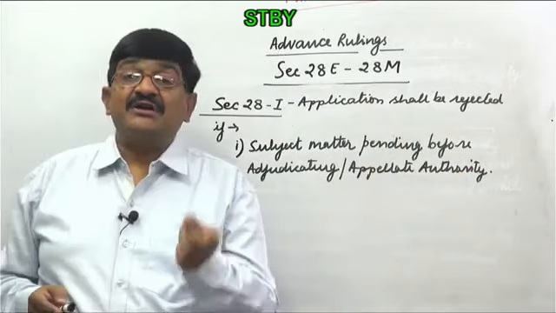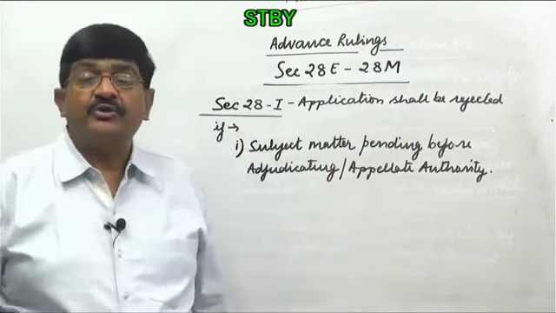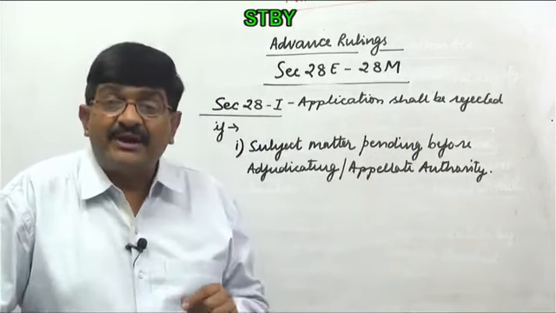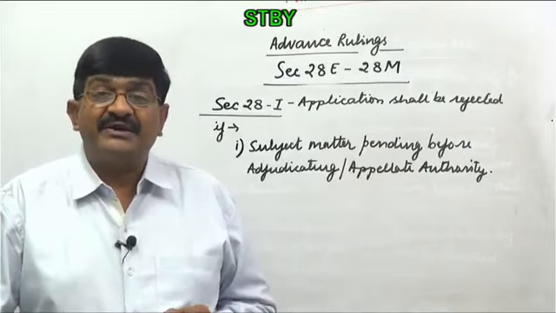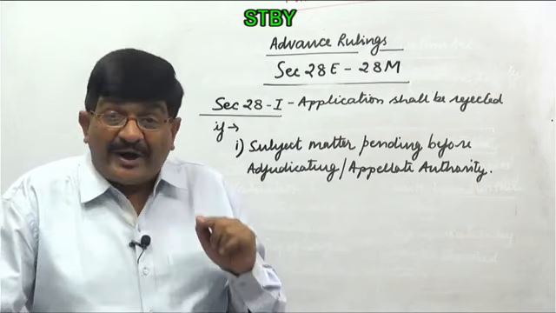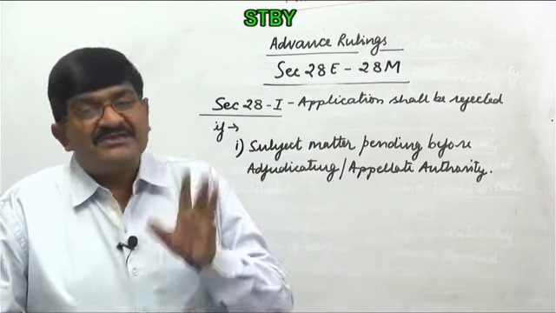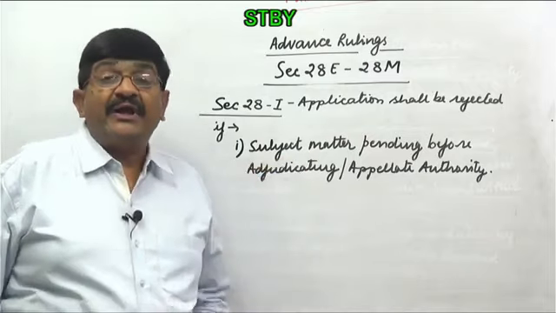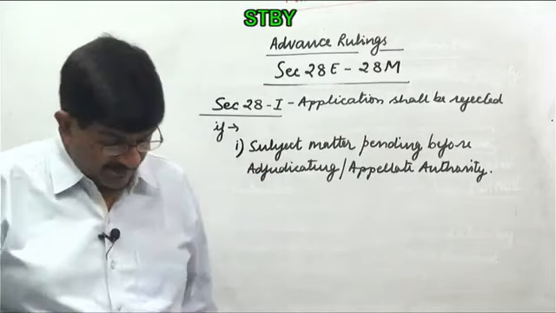So the same subject, same applicant that is pending before the adjudicating authority or the appellate authority. It means the taxable event has already taken place. That's why the adjudicating authority has taken a decision or it has passed an order and the matter has gone to appeal. While advance ruling is before the taxable event takes place. So this is one situation where application has to be rejected by the authority.